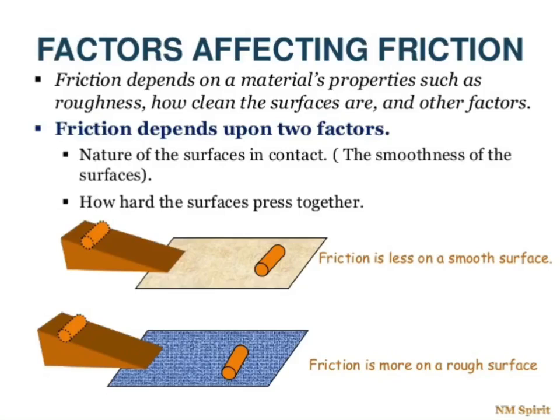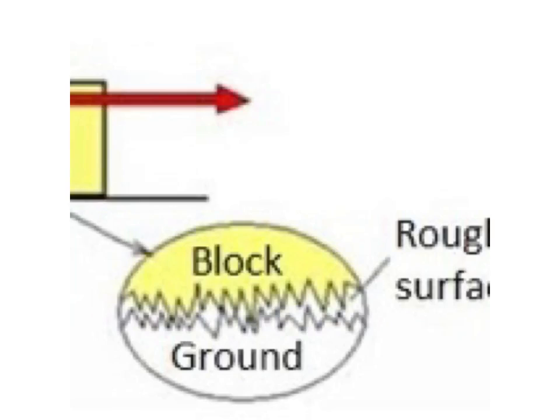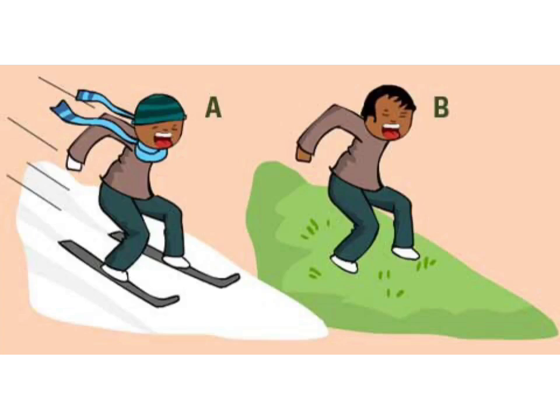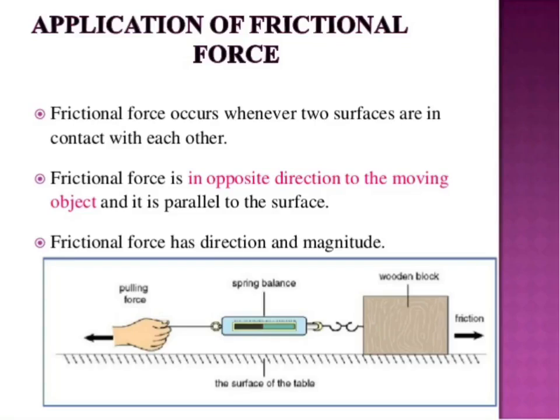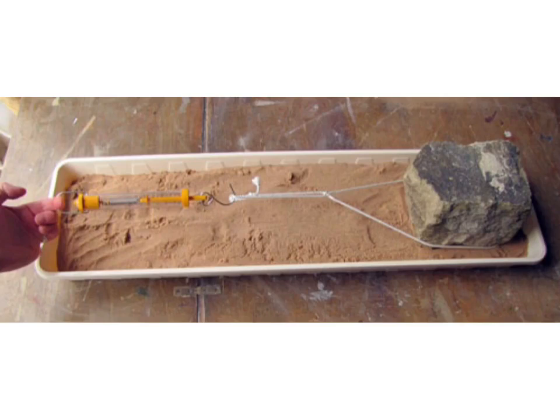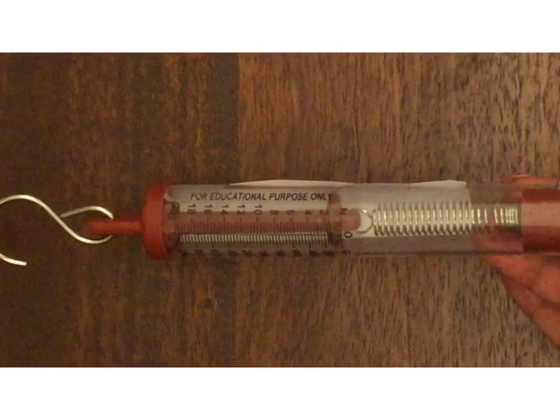Number one, nature of two surfaces. Friction depends on the smoothness or roughness of the two surfaces which are in contact with each other. When the two surfaces in contact are smooth, then the friction between them will be small, because the interlocking of smooth surfaces is less. As the degree of roughness of the two surfaces in contact increases, the friction also increases. And when the two surfaces in contact are very rough, then the friction between them will be very large. We can measure it using a spring balance on both types of surfaces, rough as well as smooth.